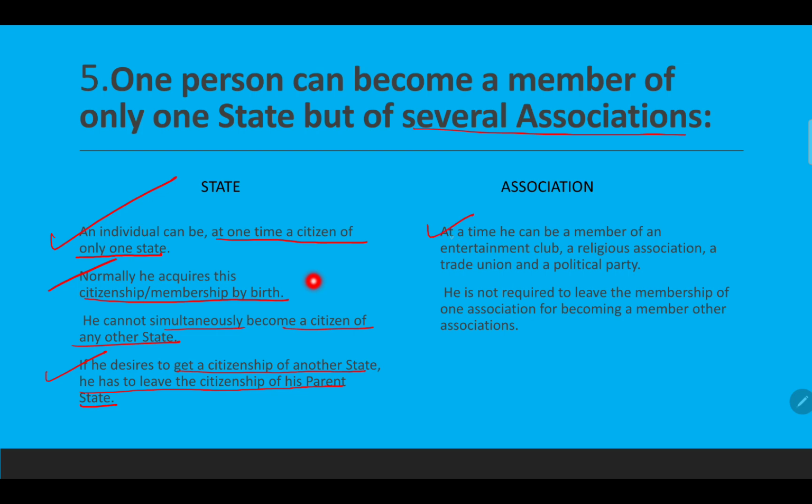But in an association, at a time he can be a member of any entertainment club, also a religious association, trade union, and political party. A member of an association can join multiple associations, be it religious, environmental, or social. So many associations are there, and that particular member can be a member of these three, four, five, or many associations. He is not required to leave the membership of one association to become a member of another association.